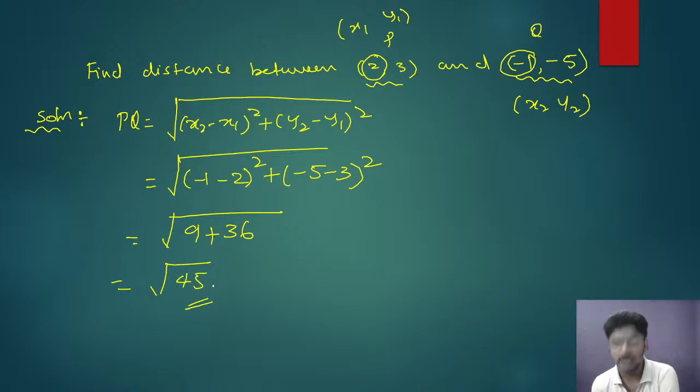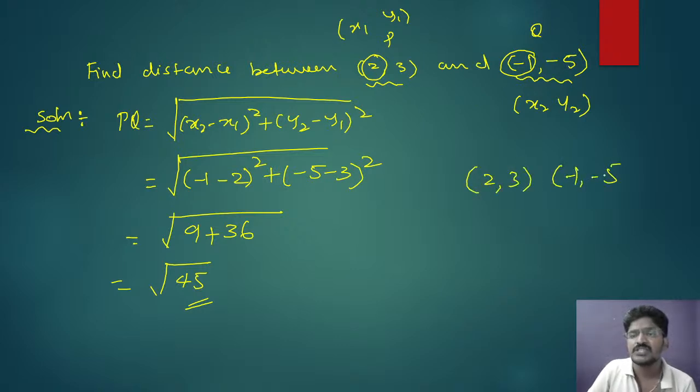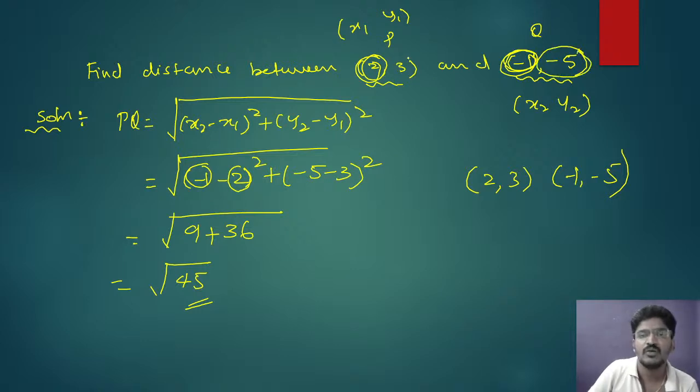All of you are getting root 73. How are you getting root 73? You can just see here: (2, 3) and (-1, -5). See, x2 is minus 1, x1 is 2. Minus 1 minus 2 is minus 3. Minus 3 square is plus 9. And y2 is minus 5, y1 is 3. So minus 5 minus 3 will be minus 8.